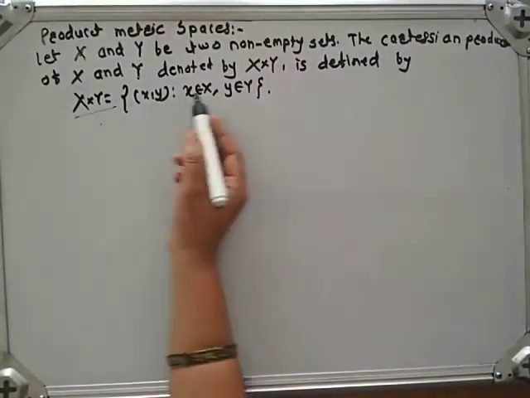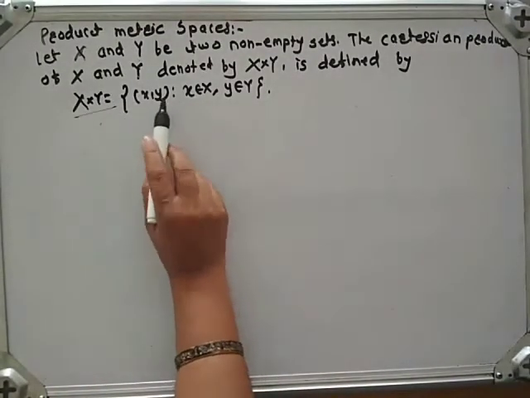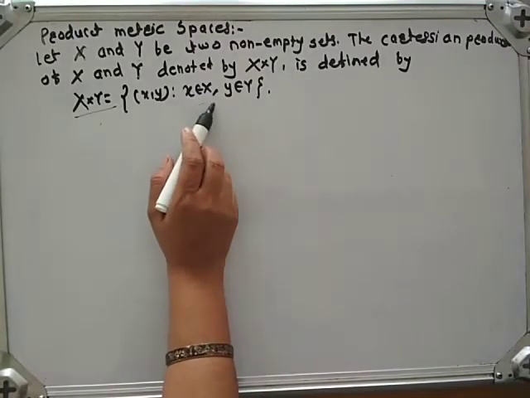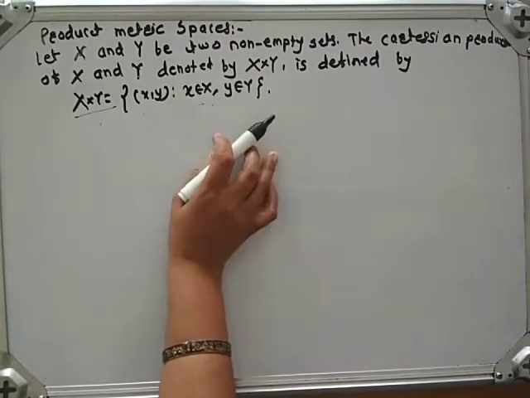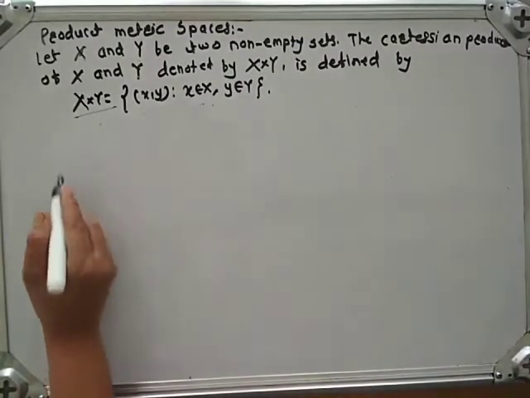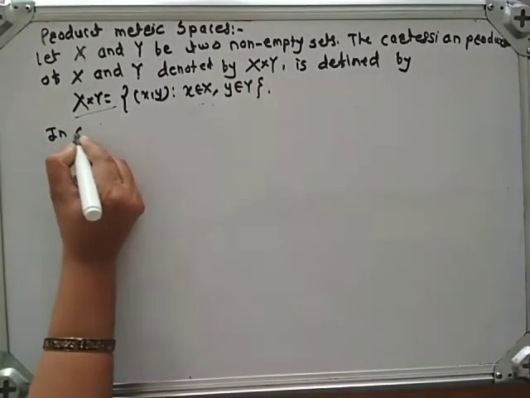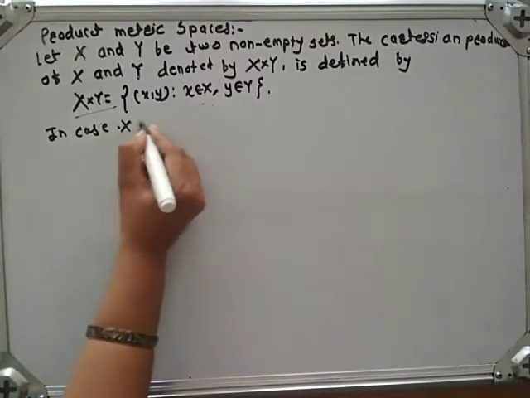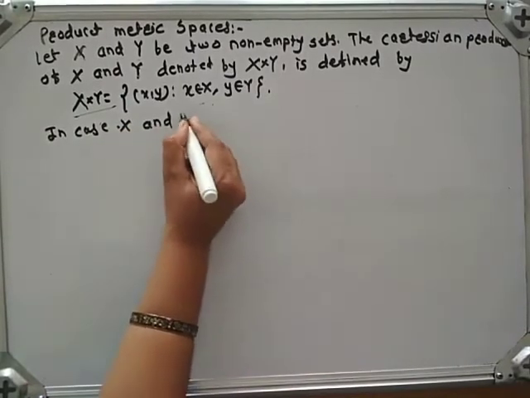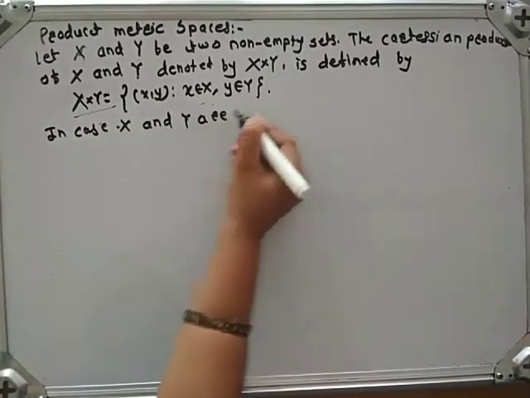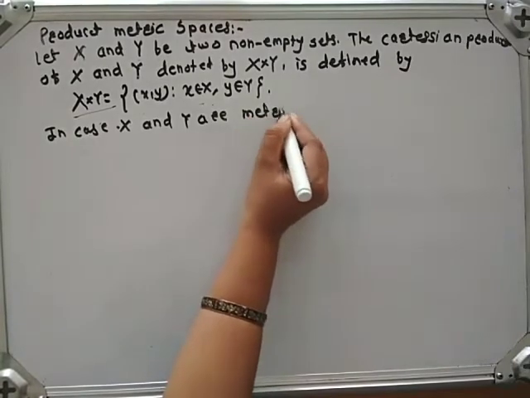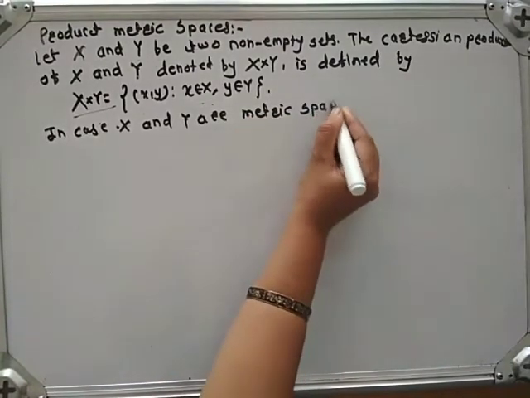X cross Y is equal to the ordered pairs (x, y) in which x belongs to capital X and y belongs to capital Y. In case X and Y are metric spaces